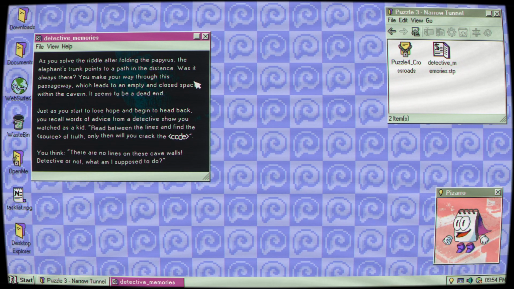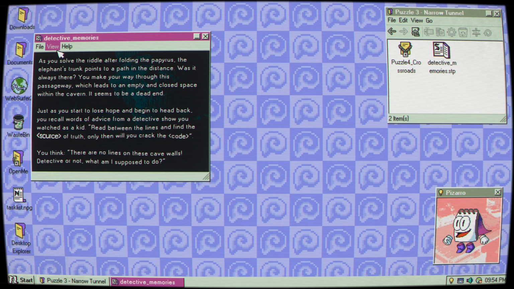Just as you start to lose hope and begin to head back, you recall words of advice from a detective show you used to watch as a kid. Read between the lines and find the source of truth. Only then will you crack the code. You think, there are no lines on these cave walls. Detective or not, what am I supposed to do?